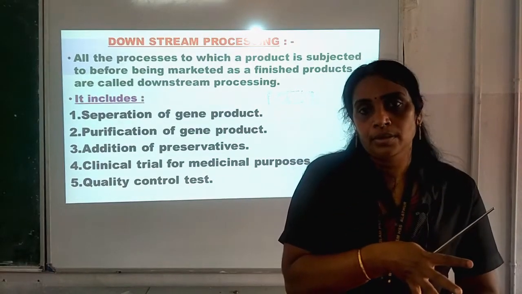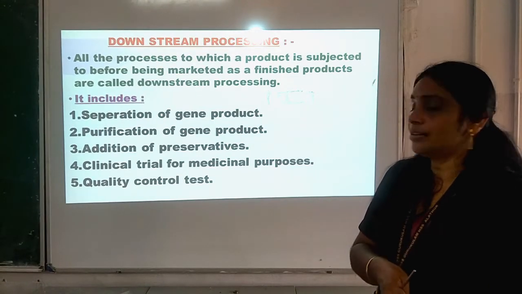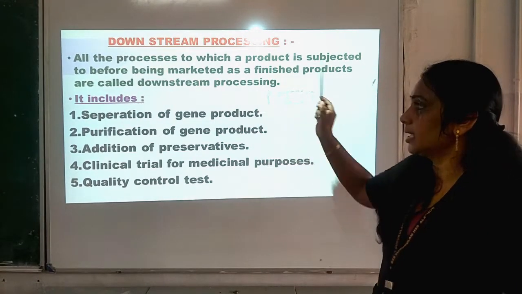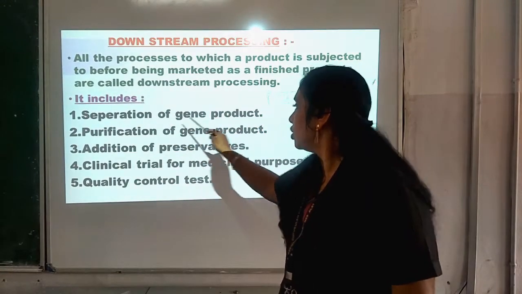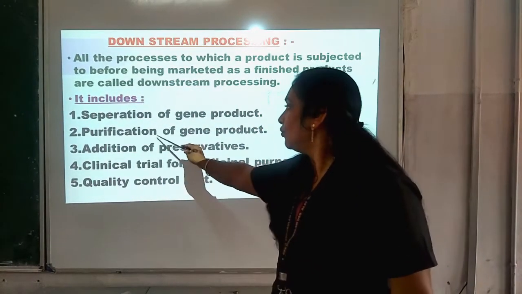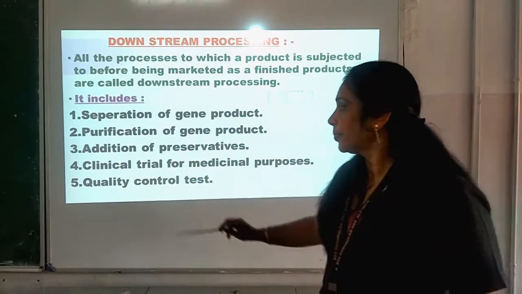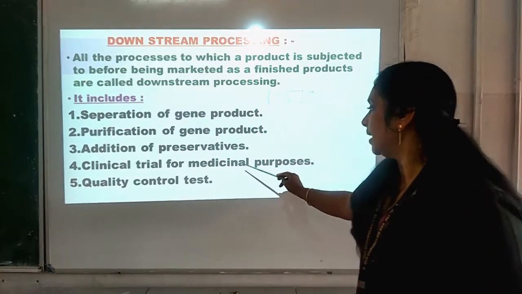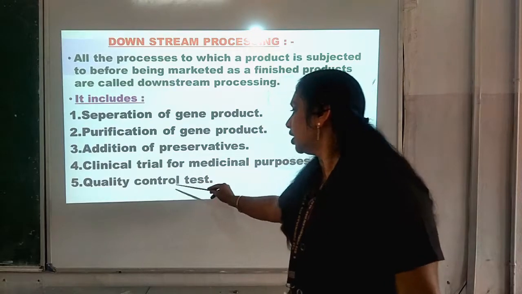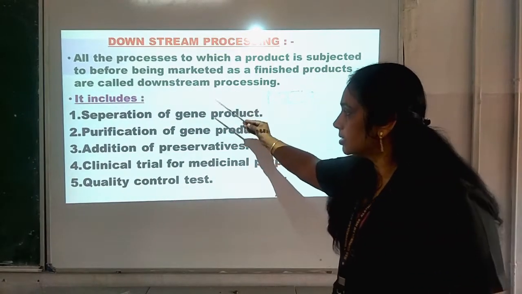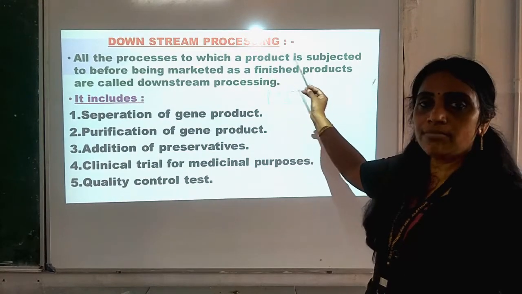Those processes together are called downstream processing, and they include separation of the gene product, purification of the gene product, addition of preservatives, clinical trials for medical purposes if it is a drug, and quality control tests. So, these are the steps used in downstream processing.